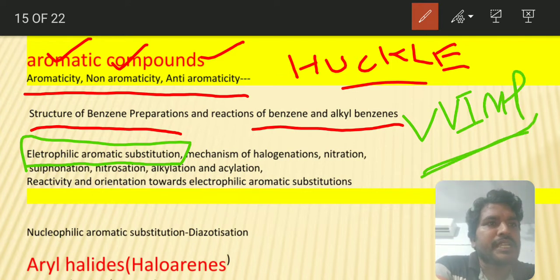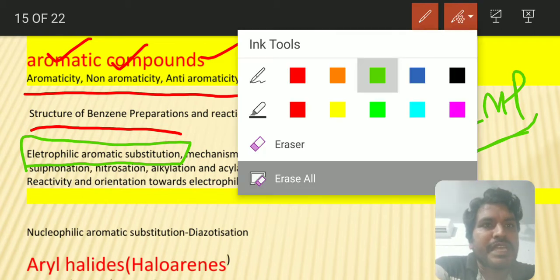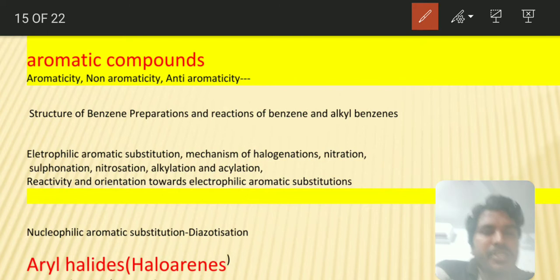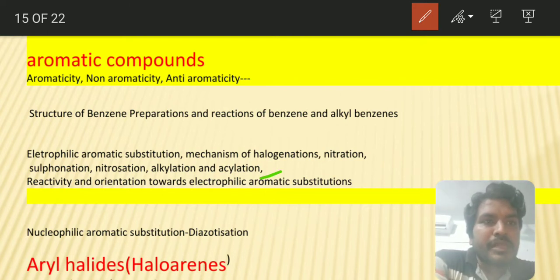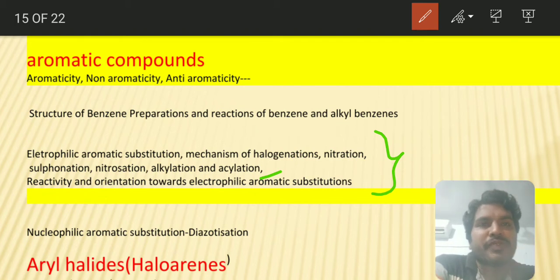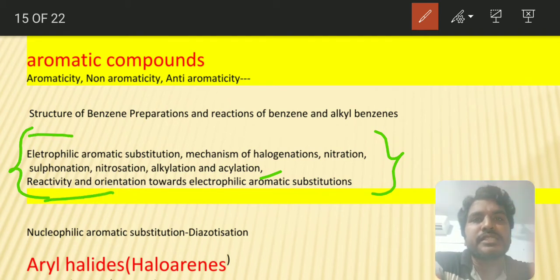What we will study in this are halogenation, nitration, sulfonation, nitrosation, alkylation and then acylation reactions. The mechanism of this electrophilic substitution is very important. So far, whatever questions they have asked, they started asking based on this only.